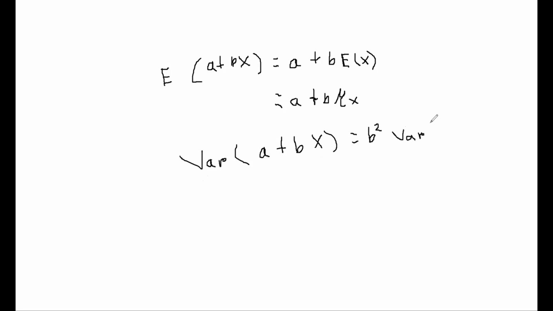It is variance of x. Now instead of writing variance of x, we can write it as sigma square x. So it will be b square sigma square x. X is the subscript here.